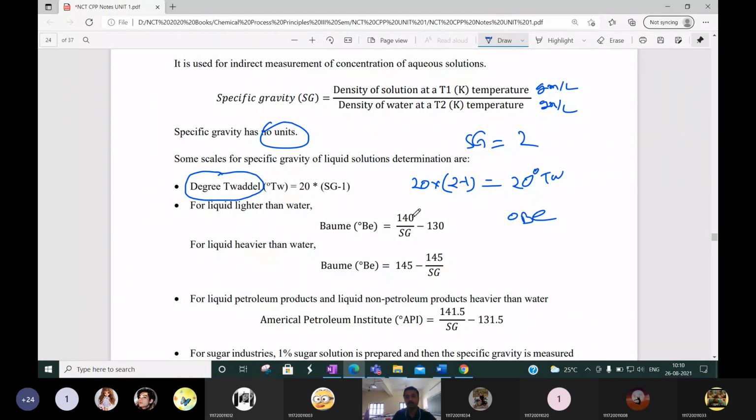So how to convert the specific gravity into Baume? 140 by specific gravity minus 130. This is for liquid lighter than water. For a liquid that is heavier than water, the Baume formula is this one: 145 minus 145 by Sg.